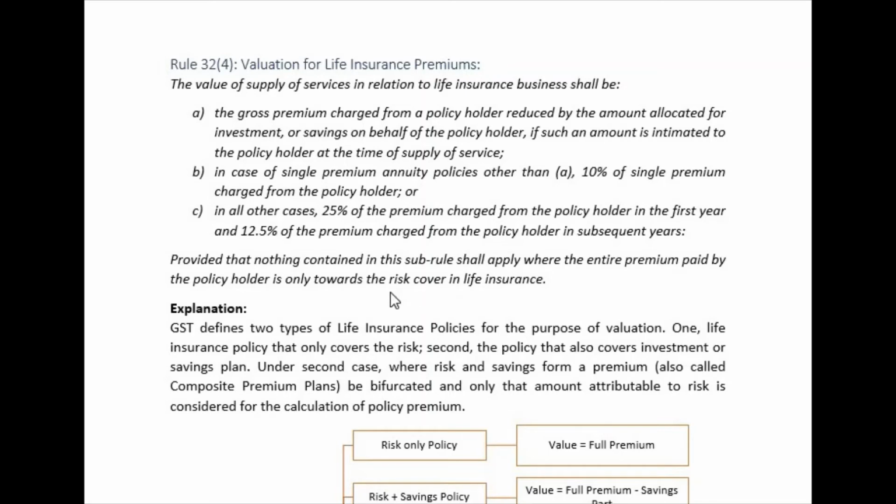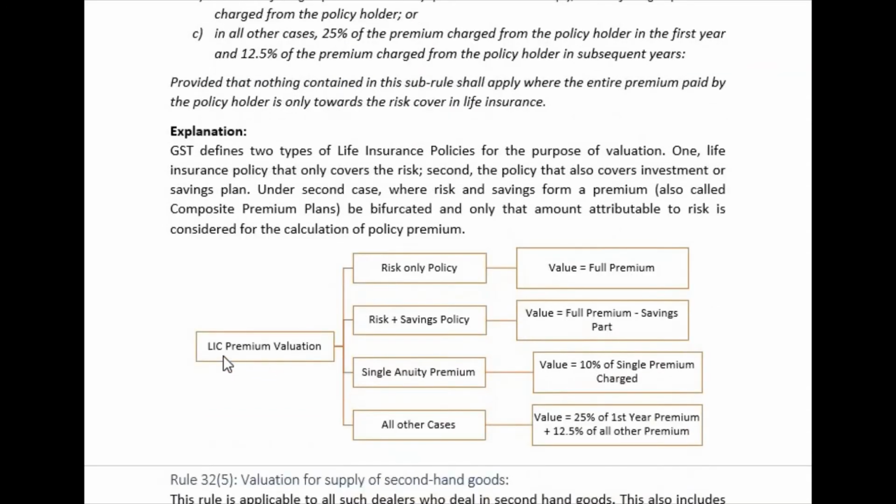What we understand from this rule is that there are insurance companies which are giving you schemes for risk plus savings, right? In such cases we are going to charge GST only for the risk part and not for the savings part. For the savings part there are some other taxes and other rules, but for the risk factor we are going to charge GST. So LIC premium valuation will be done in these ways. Only risk we are going to consider there.